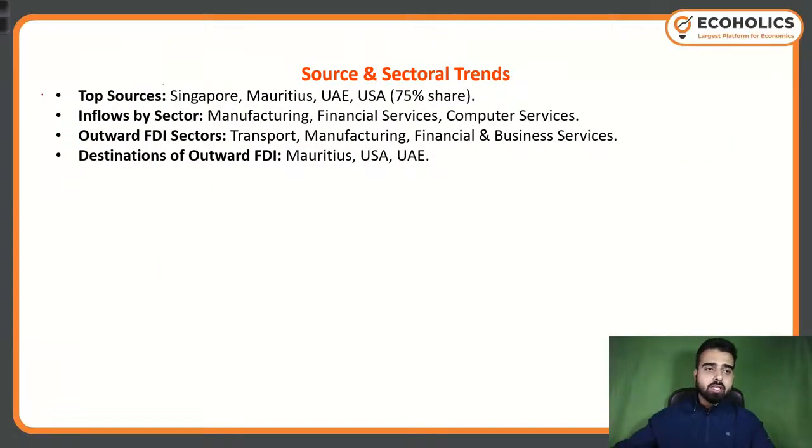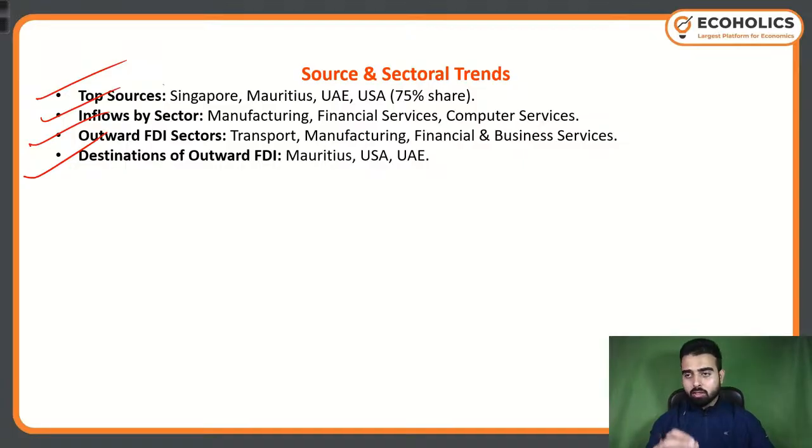Now see, these are extremely important data. Okay? What are the top sources from where we are receiving the FDI? What are the different sectors in which we are achieving the highest amount of FDIs? Because it is going to have a great impact on our policies.